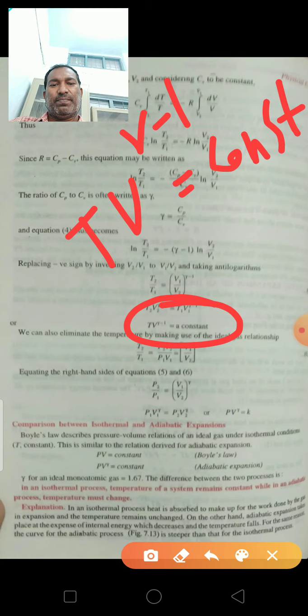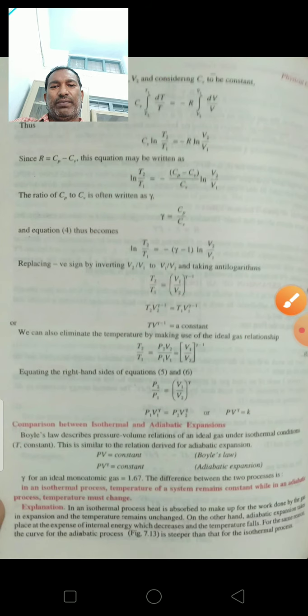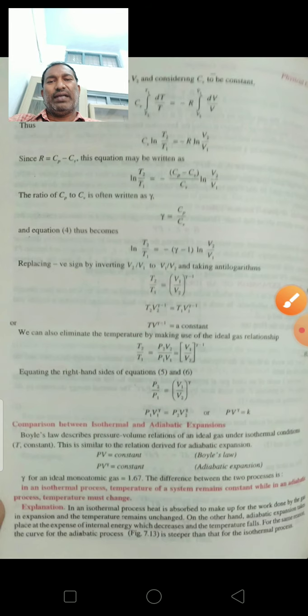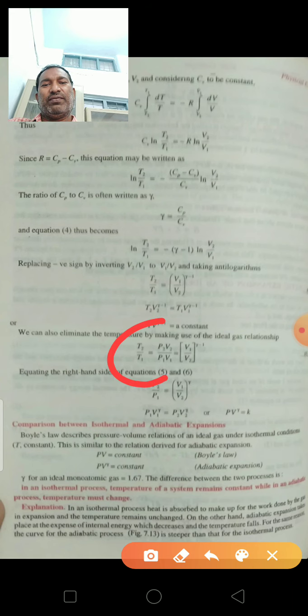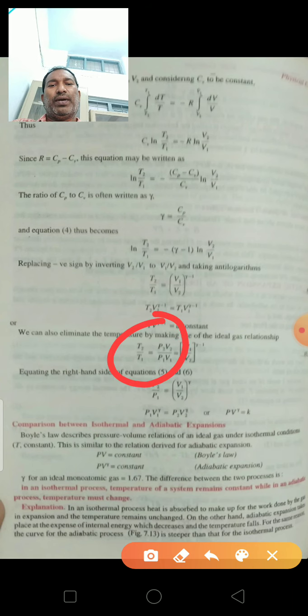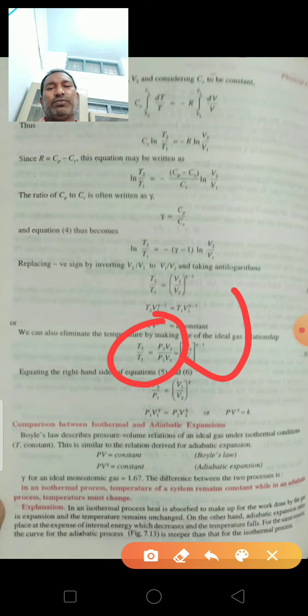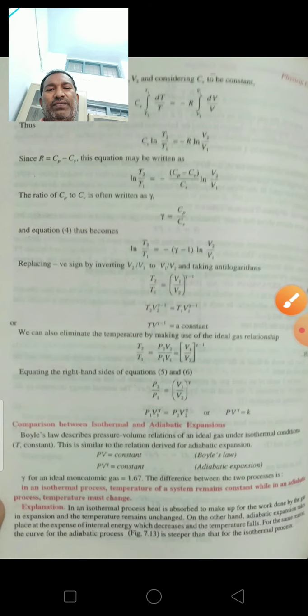Okay, next. From the ideal gas equation PV is equal to RT, we can get the relation between temperature and pressure. T2 by T1 is equal to P2 V2 by P1 V1. So in the place of T2 by T1 is equal to (V1 by V2)^(gamma minus 1), we can substitute this equation.